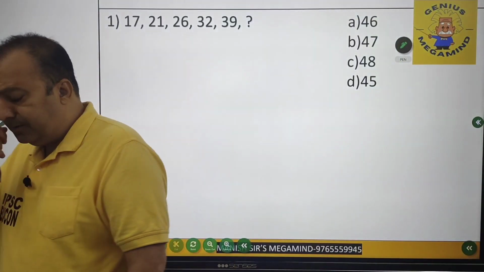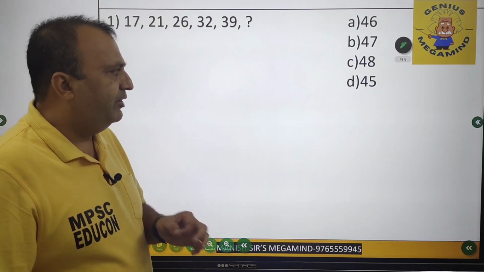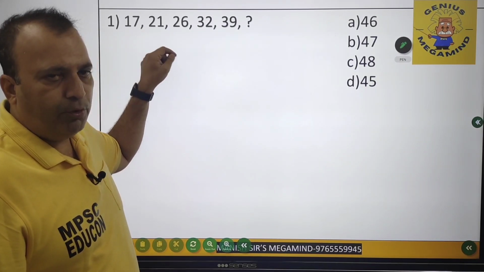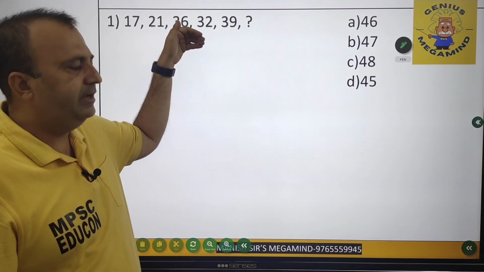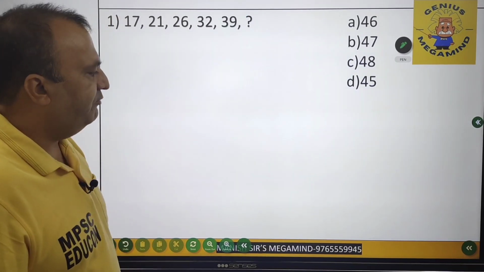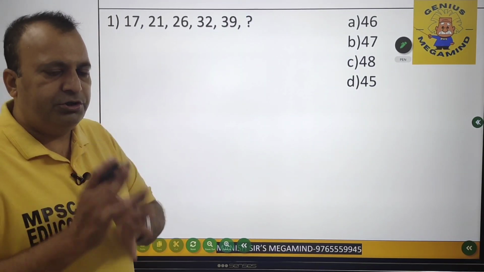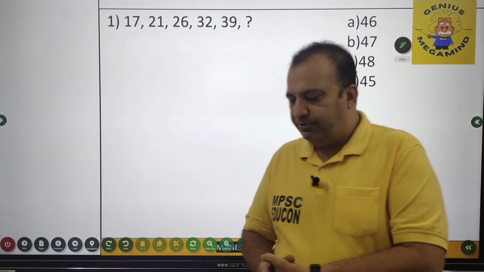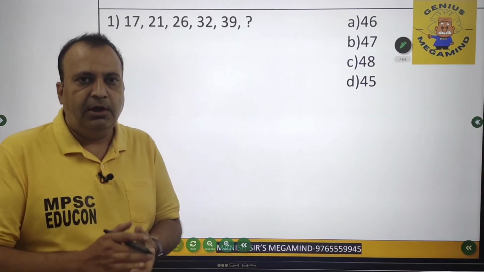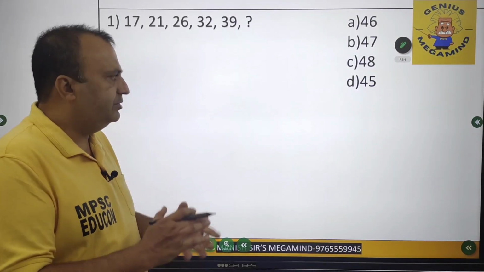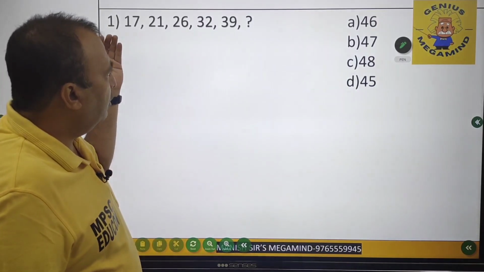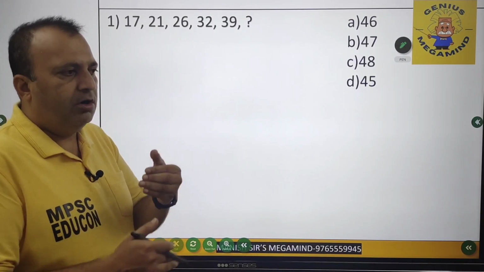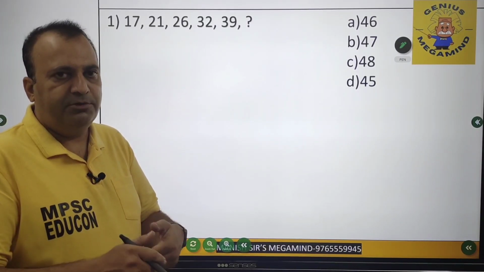But before I start, let me humbly request you that whenever the question pops up on the screen, you have to pause it, try to solve it, and then check out the logic. So the very first question, my friends. The most important part while solving a number series is observation and calculation. Observation you have to do on your own, and calculation you have been learning right from your school days. So it's a deadly combination, and the questions are based on this. Observation ultimately gets developed. The more questions you solve, the more your observation increases.